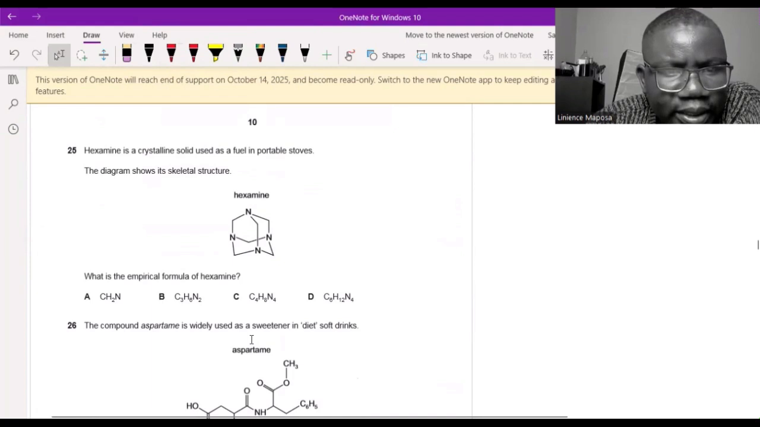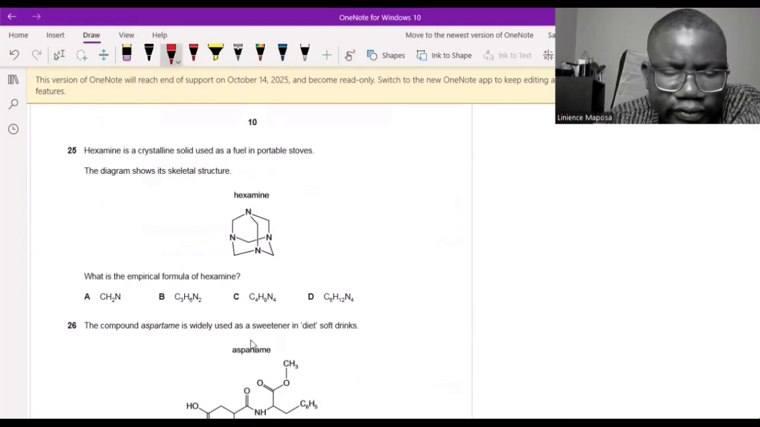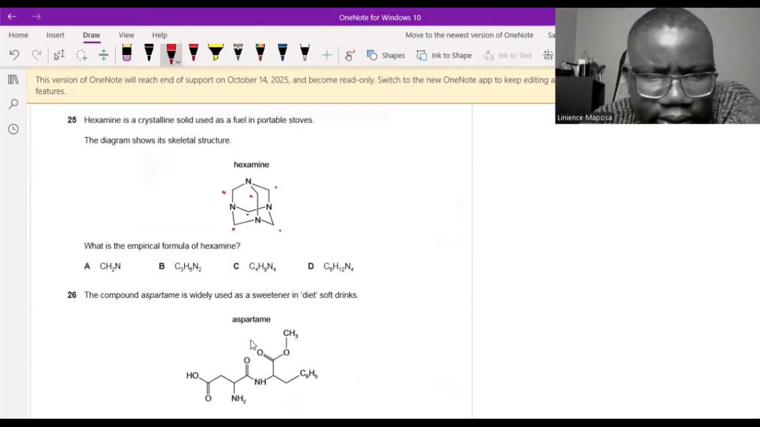Okay, hexamine is a crystalline solid used as a fuel in portable stoves. The diagram shows the skeletal structure of hexamine. Why is it hexa? Hexa means 6. 1, 2, 3, 4, 5, 6 carbons. Okay, it's got 6 carbons. It's got 4 nitrogens as well.